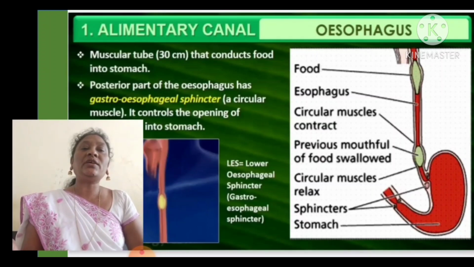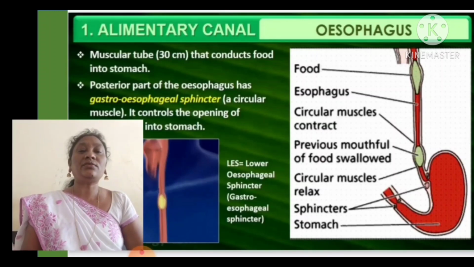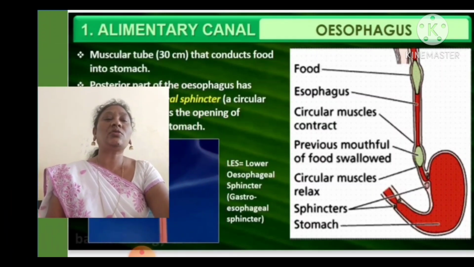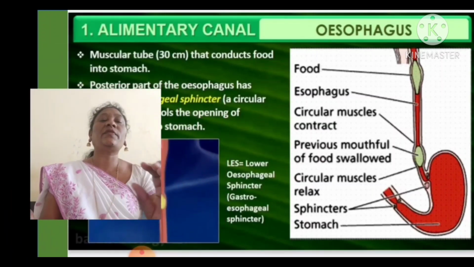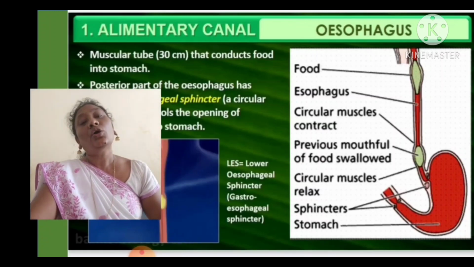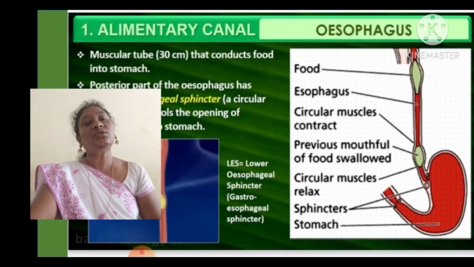So it prevents the backward flow of food. These sphincters are present in the digestive tract. One controls the opening of the esophagus into the stomach, and the other sphincter controls the opening of the stomach.